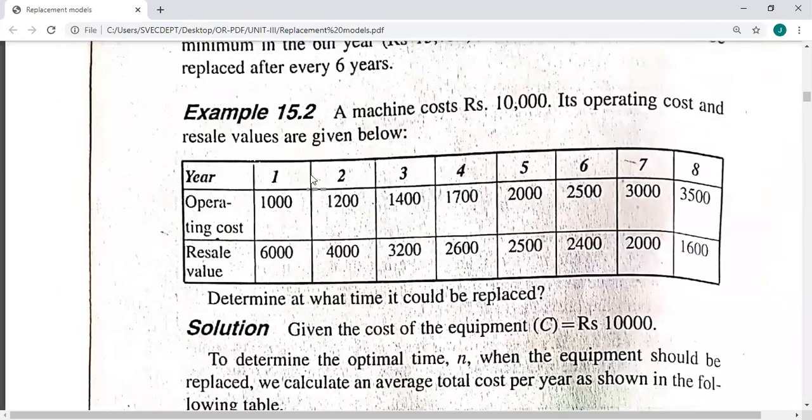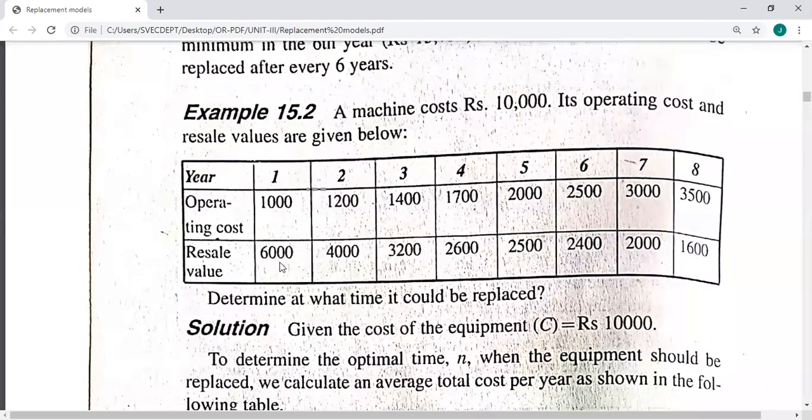So the first row represents years. Second, operating cost or maintenance cost, both are the same. First year, second year, third year, fourth year, fifth year, sixth year, seventh year, 8th year. You can observe that it is increasing. Next, the last row, that is the third row, is also given.